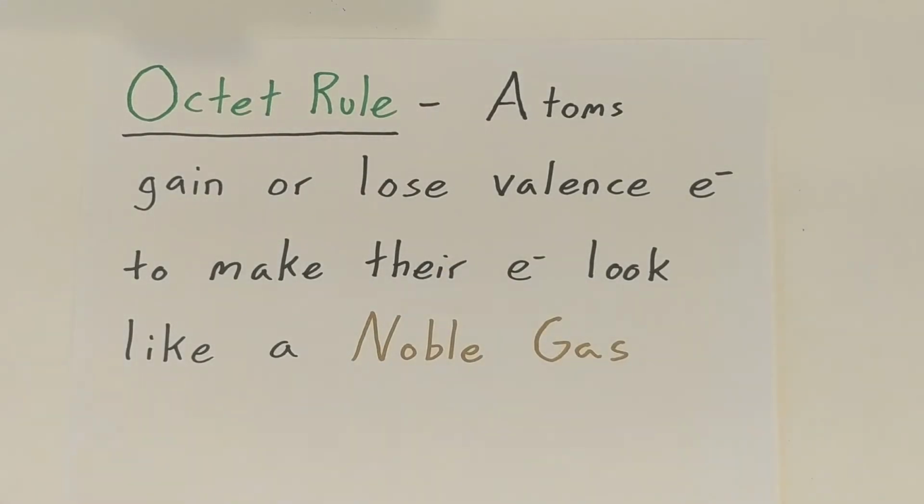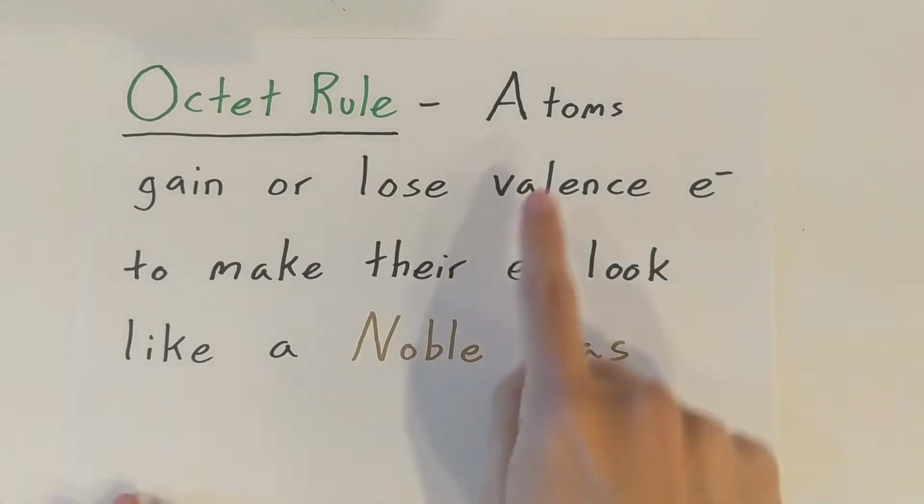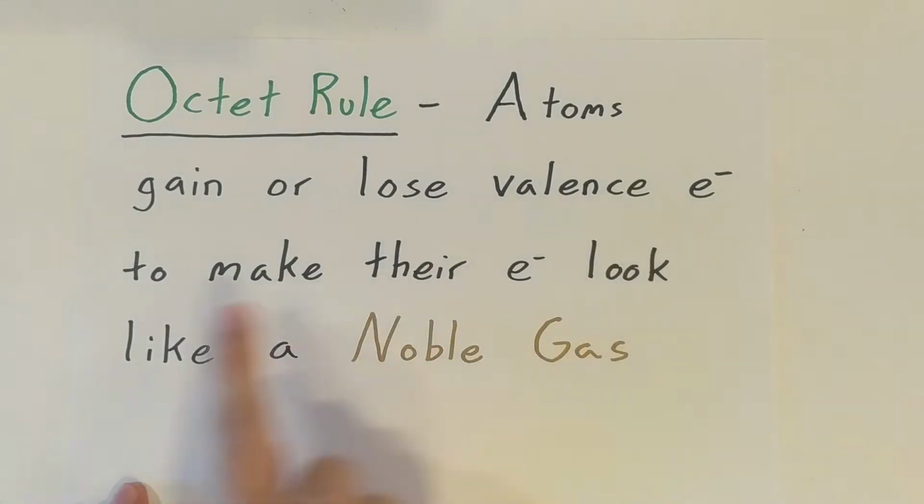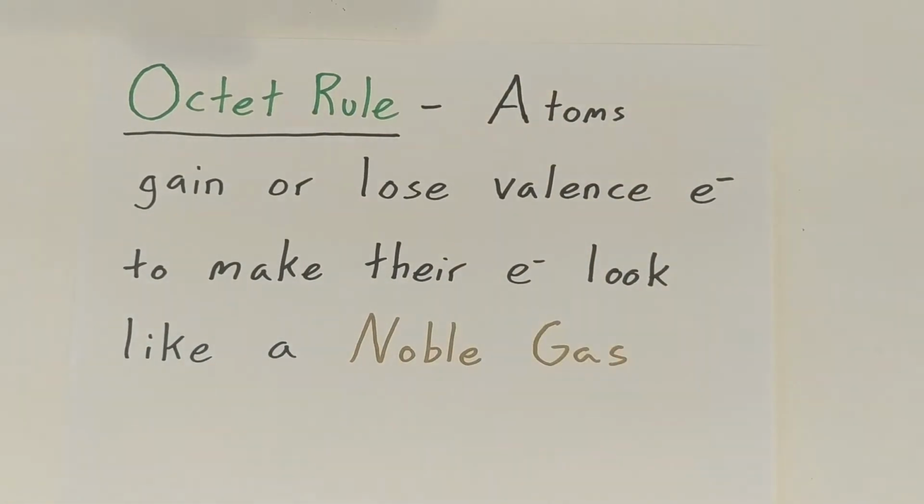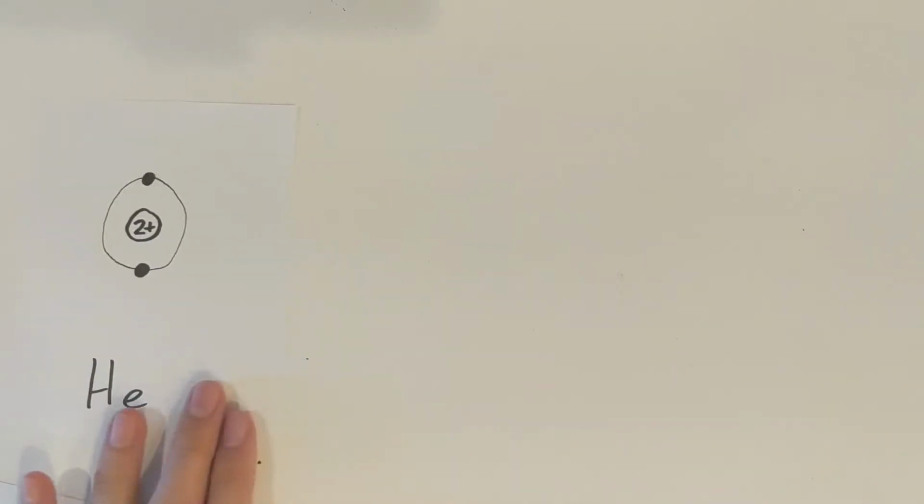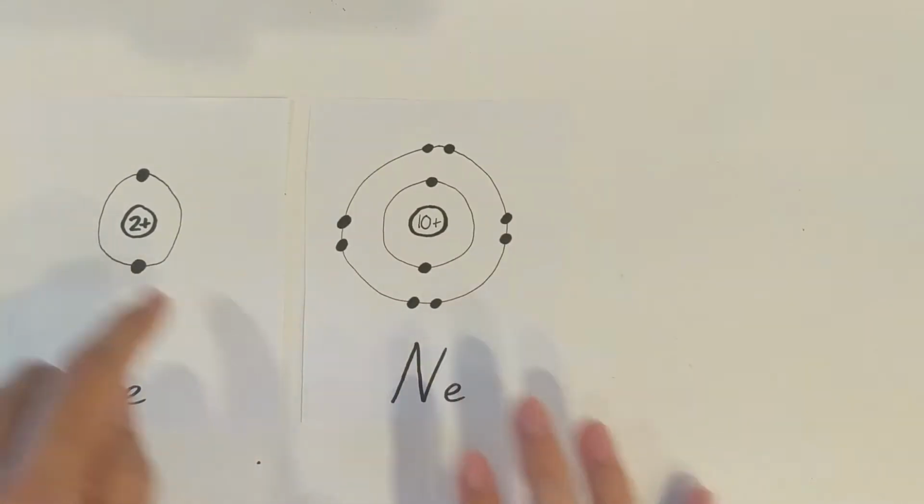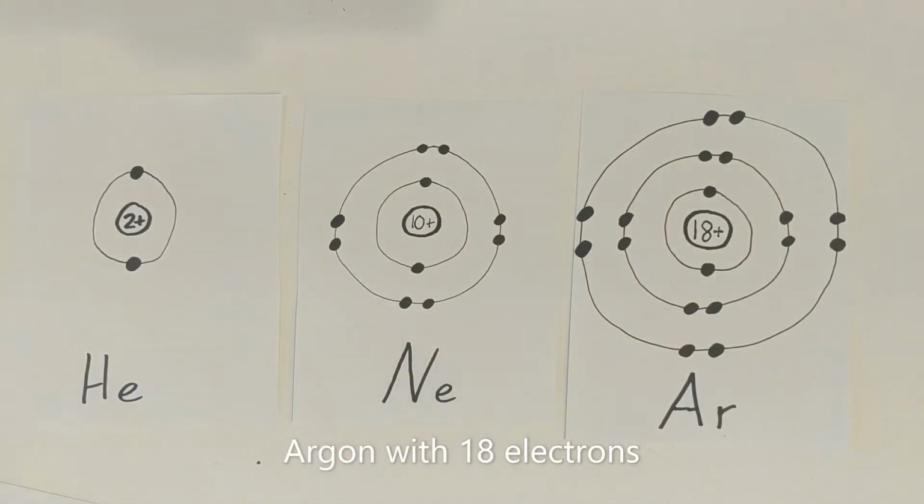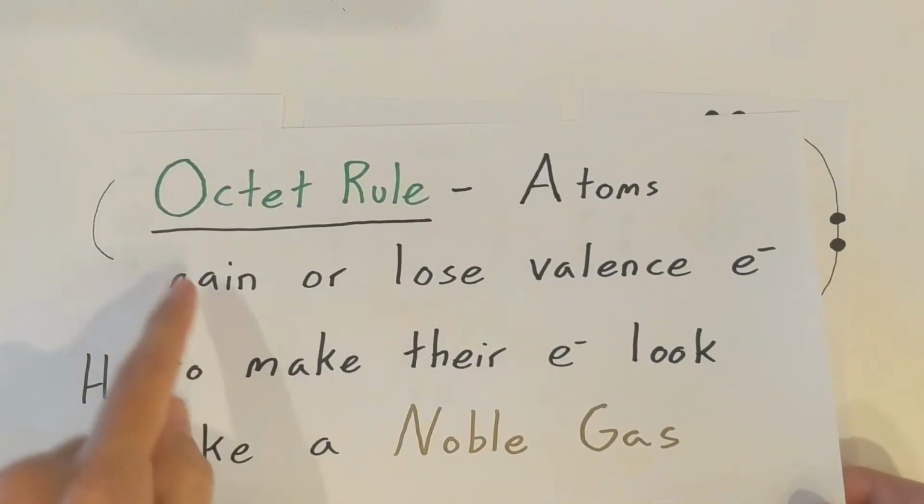In this video, we're going to cover the Octet Rule. What the Octet Rule states is that atoms want to gain or lose valence electrons to make their electrons look like a noble gas. So what I've got here are our noble gases. We've got helium with 2 electrons, neon with 10, and argon with 18. And you might be wondering, why is this called the Octet Rule?